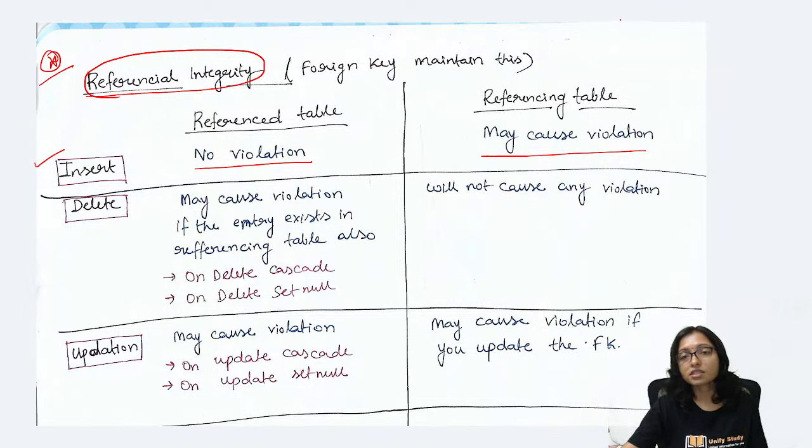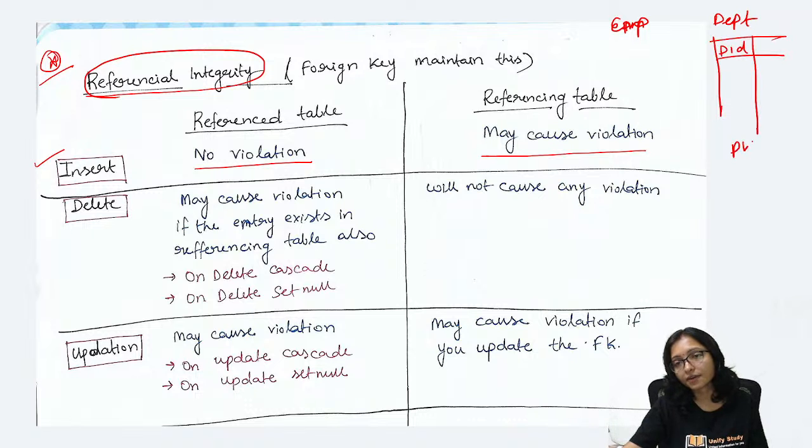Why? Think about it: there is the employee table and there is the department table. In the department table, DID is the primary key, but in the employee table, DID is the foreign key.